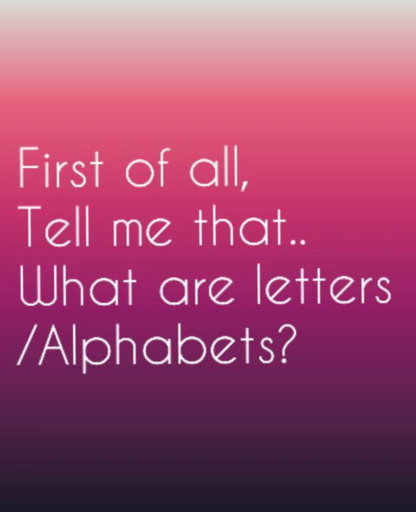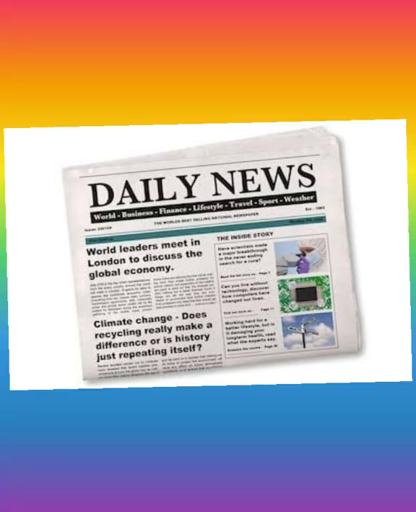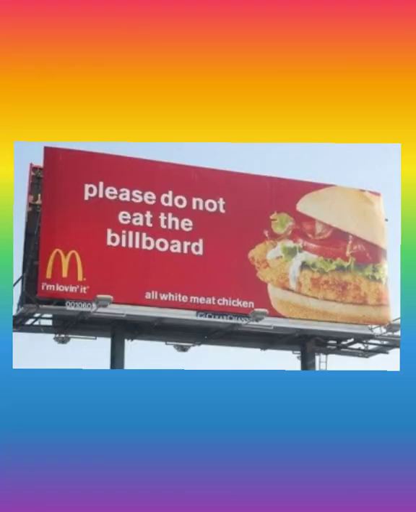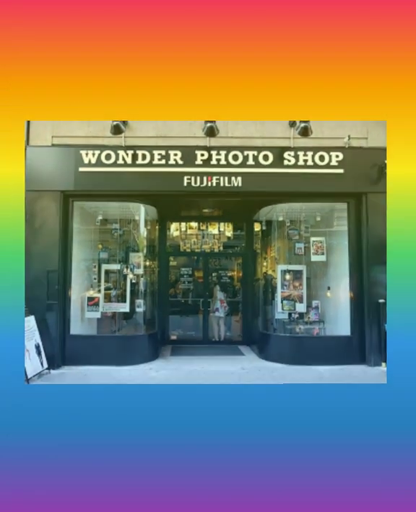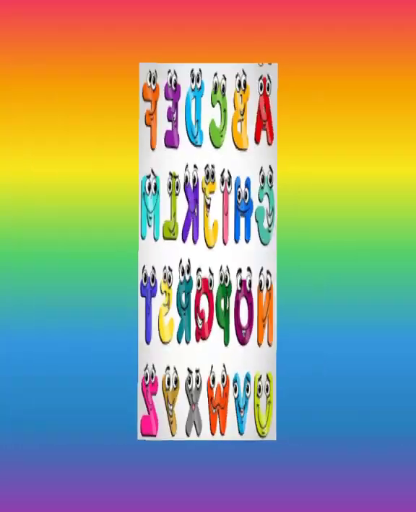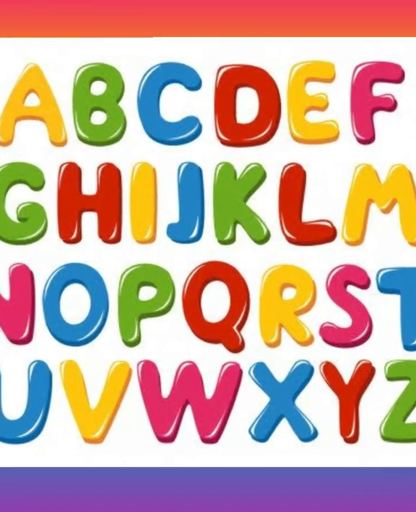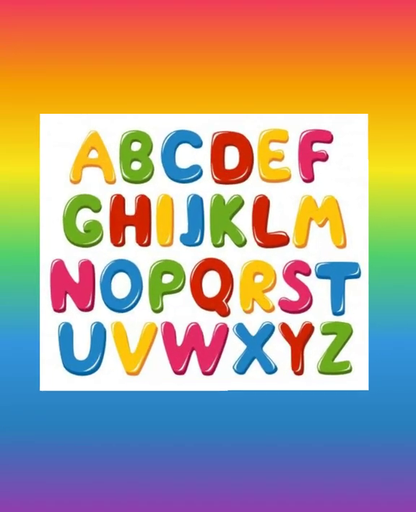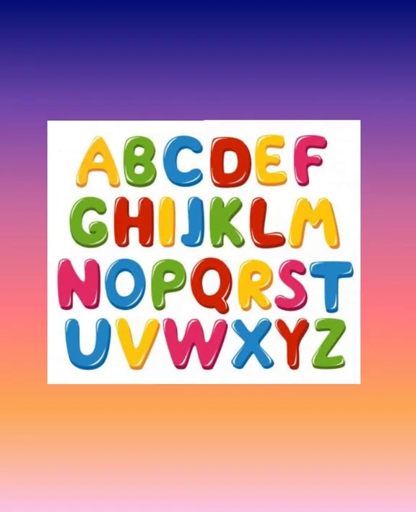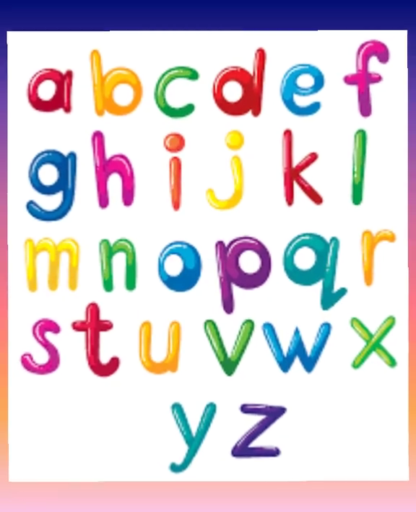First of all, tell me, what are letters? Alphabets. You see them on newspapers, on billboards, on books, on photoshops, on nameplates, and all these letters have a sequence A to Z. These are mama letters, capital letters, and these are baby letters, small letters.